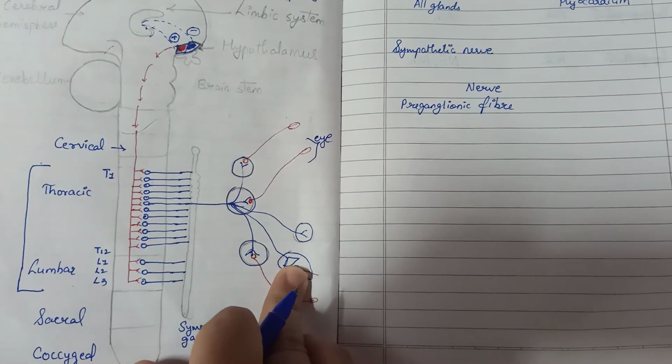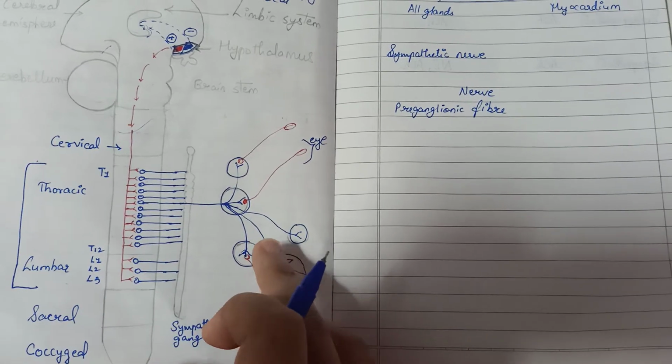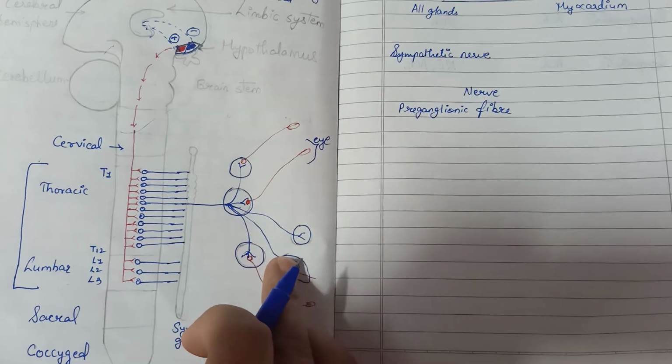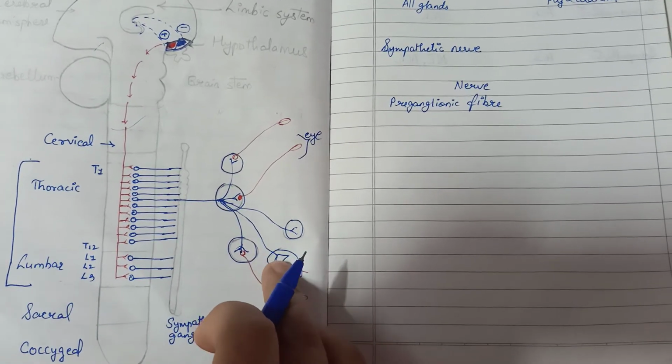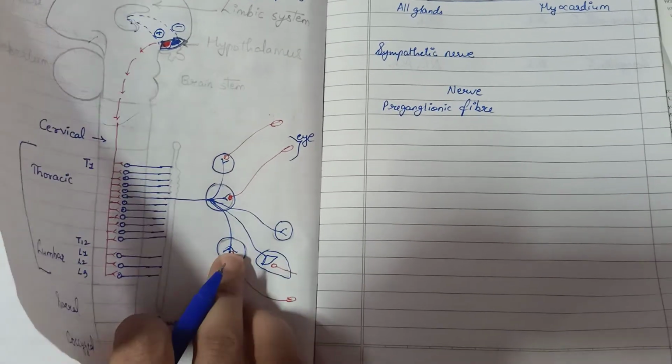Here this adrenal medulla, okay, it is not passing through any ganglia. It will be directly reaching to this adrenal medulla, and this neurotransmitter will be released in the blood.